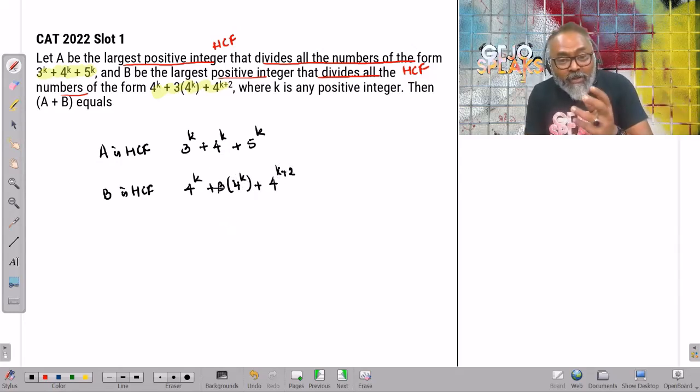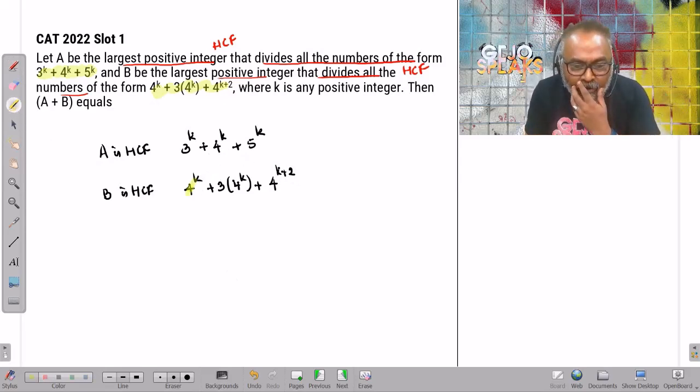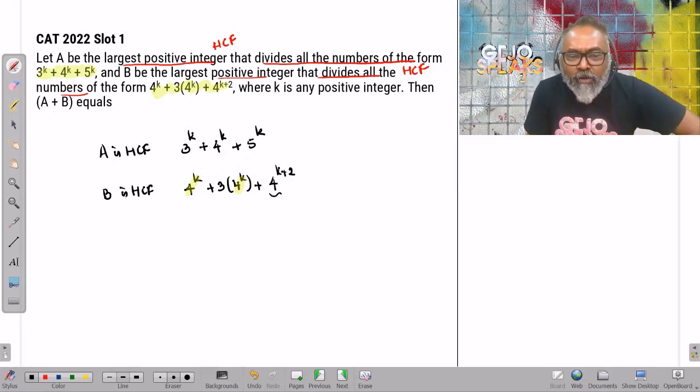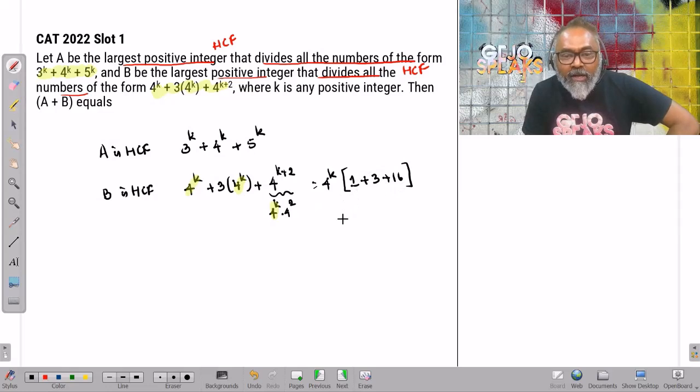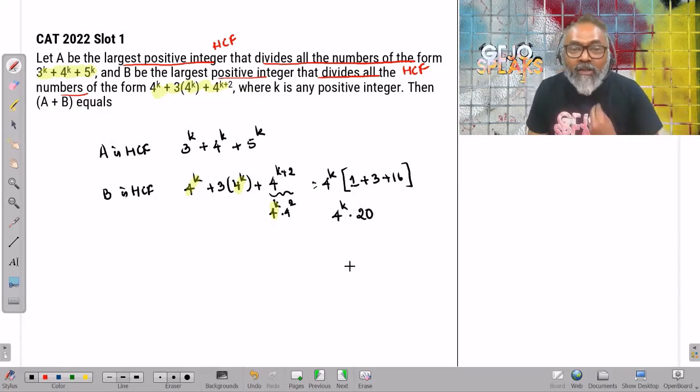In fact, between these two, the second one is better because I can see 4 to the power of k. And what is 4 to the power of k plus 2? It is 4 to the power of k times 4 to the power of 2. The 4 to the power of k is common. Wait a minute, I can take 4 to the power of k out. What remains? Here I'll get 1, I'll get a 3 here, plus I'll get a 4 square, which will be 16. 16 plus 3 plus 1 is 20. This is 4 to the power of k times 20.